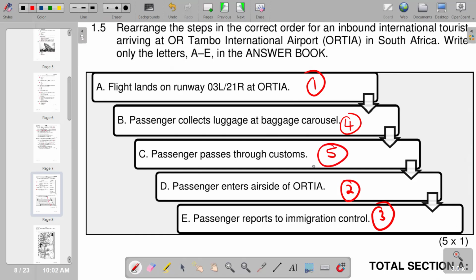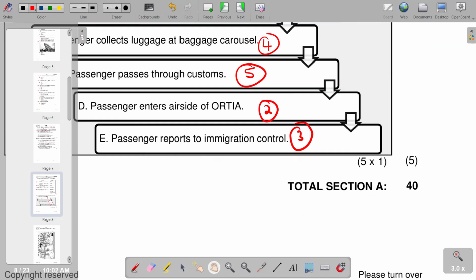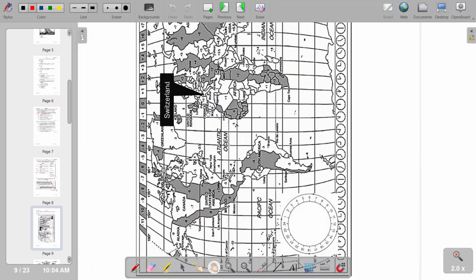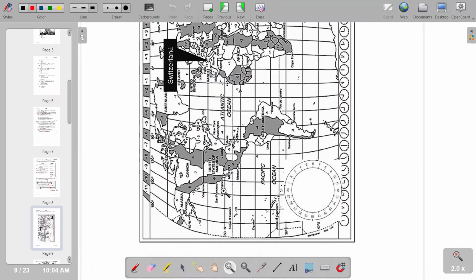So exactly this is the order that we have, and of course this is the end of our section A, and we can see that our section A has a total of 40 marks. So from there, we move on to the next question. Of course, this is going to be on the next section. Well, on our section B, it's on map work and tour planning. And also we've got foreign exchange. So question two, of course, this is our map work and tour planning. It is use the world zone map. It's the scenario to answer the questions. So we're given a map, so we can just try to go through the map that we have. And of course, this is our map.